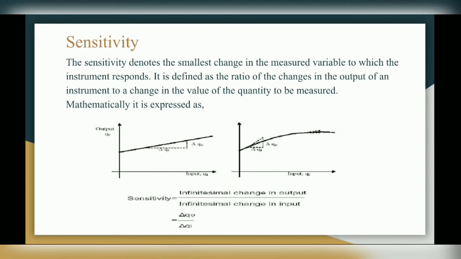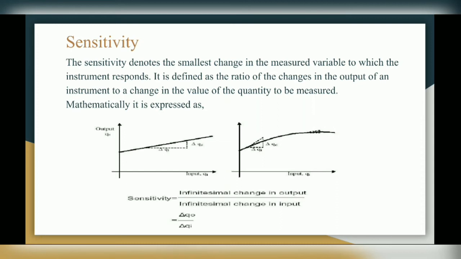Next term is sensitivity. The sensitivity denotes the smallest change in the measured variable to which the instrument responds. It is defined as the ratio of changes in the output of an instrument to a change in the value of the quantity to be measured. So basically, sensitivity is the ratio of change in output upon change in input.